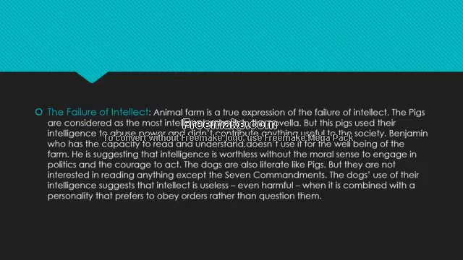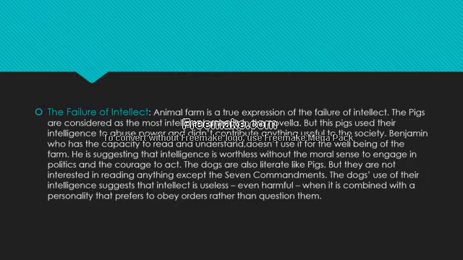But these pigs used their intelligence to abuse power and did not contribute anything useful to the society. They used their intelligence to corrupt, to misuse this power, and did not contribute anything useful for the well-being of the other animals. So that failure of intellect is projected here.